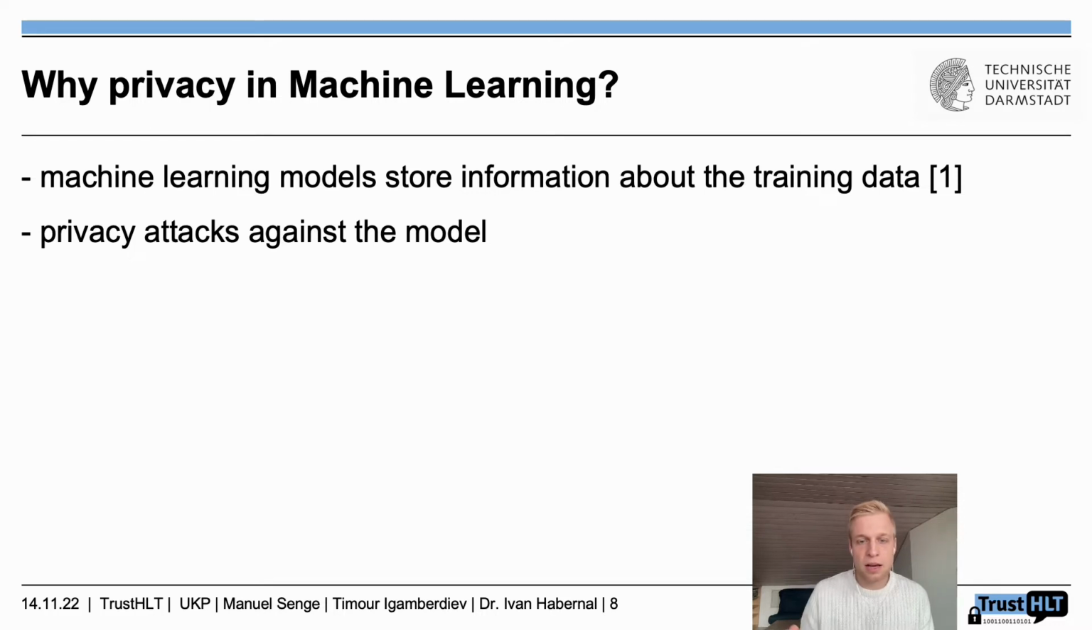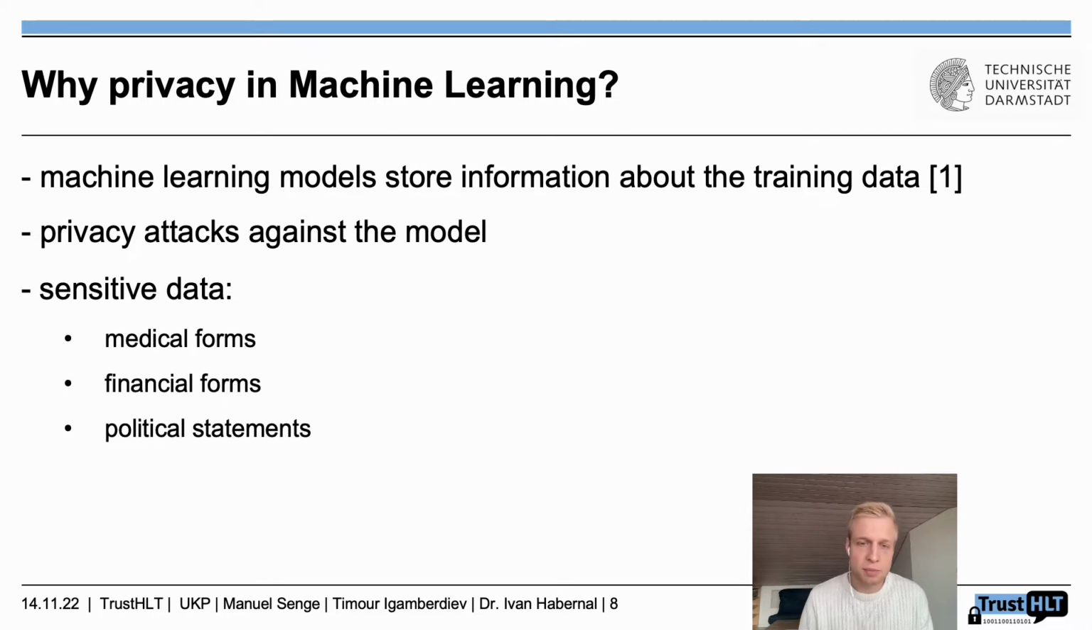But one could simply say, okay, why should I care if I use a handwritten digit classification? But let's think about more sensitive data. Especially in the NLP realm, we have medical forms, financial forms, political statements. And for political statements, one could argue, okay, but it's made public if you look at a Twitter data set. That's true, but deep learning models give us the opportunity to do an extensive analysis with a lot of people very, very quickly. This is not possible when doing it manually.